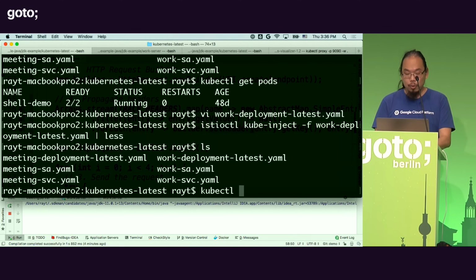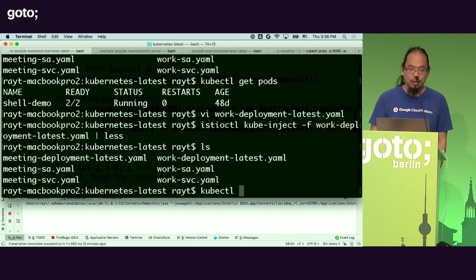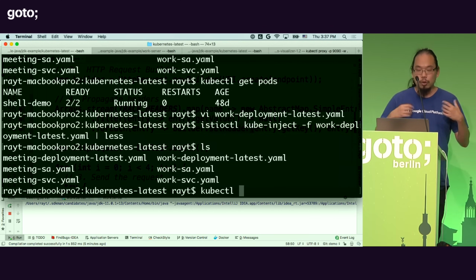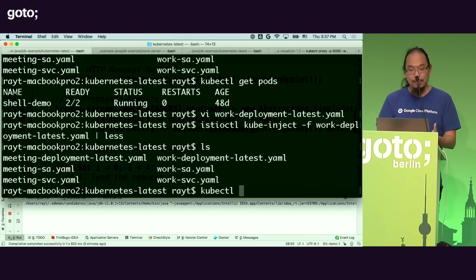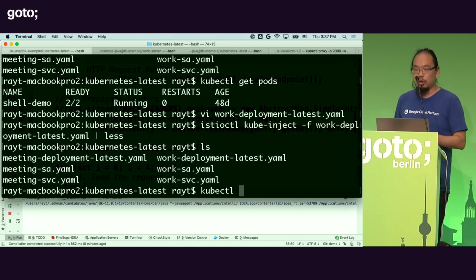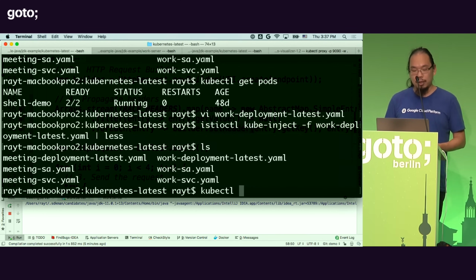Now, another way of doing this is by using what we call automatic injection. So I have configured my Kubernetes cluster so that there's what we call a mutating admission webhook in Kubernetes. Basically, anything that we deploy into this environment, if I'm deploying it into a namespace or with certain labels enabled, the webhook will take effect. What that means is that Kubernetes will intercept potentially the deployment of my application, and then it will run through the kube inject on the server side, producing a new descriptor and updating my configuration as I'm deploying it.